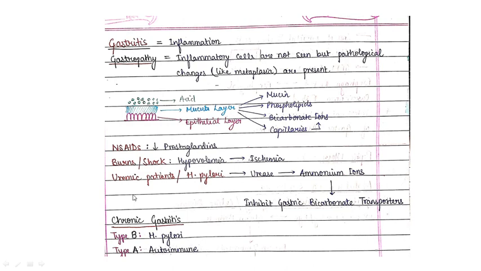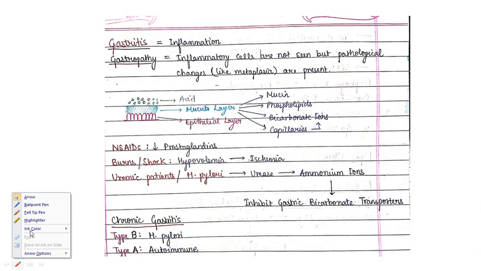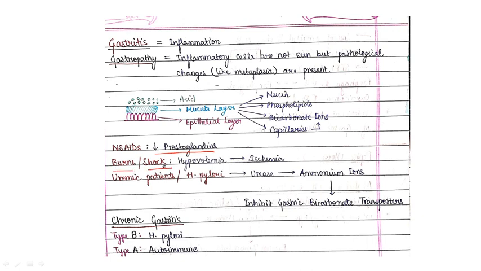So starting with the etiology. First, the drug NSAID, because NSAID causes reduction in prostaglandins. You know that prostaglandin is protective in nature for your mucosa. Then in any case of burn, or if the patient is in shock, that will cause hypovolemia, leading to ischemia. So there will be less blood supply to the mucosa, and blood is also a protective factor for the mucosa.